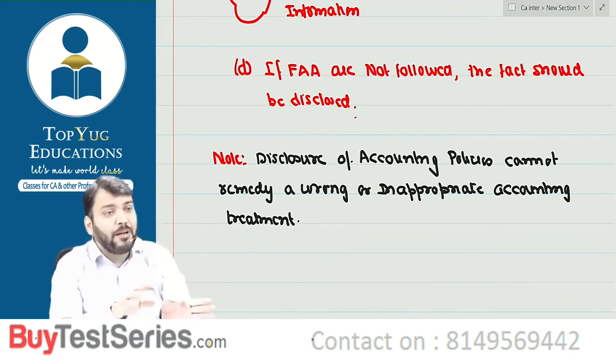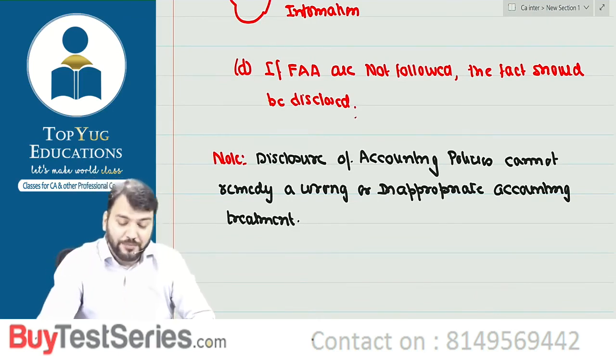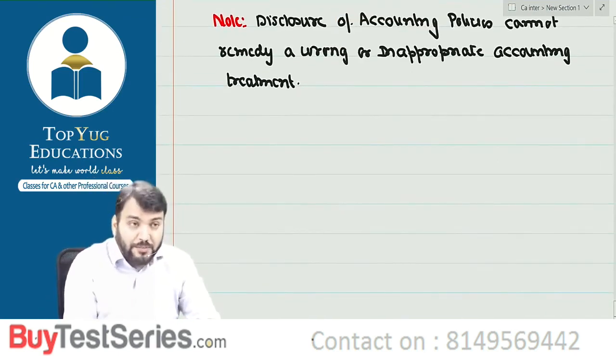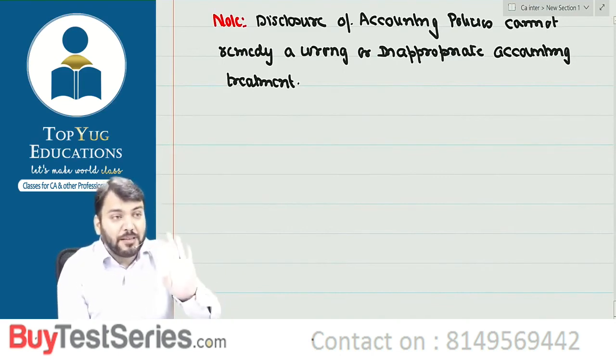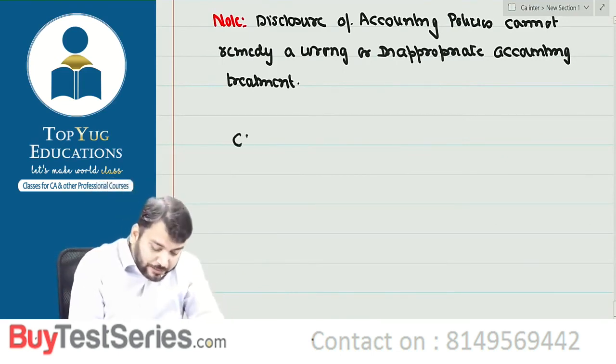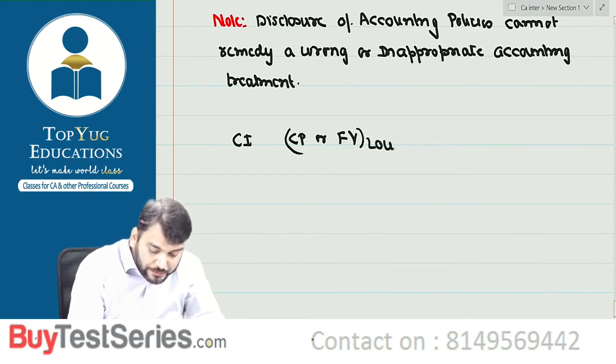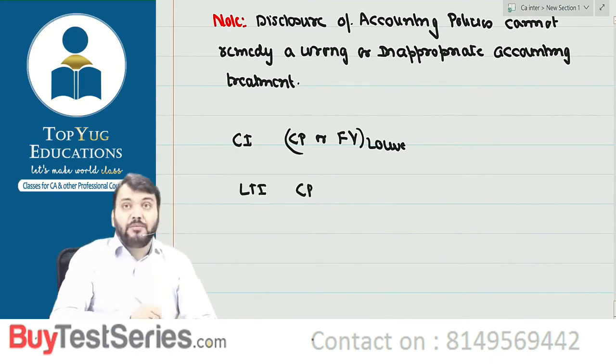Let us take one example of investment, because investment we have done, correct? So we have already done investment. AS13 we have done, and there it says current investment should be valued at what? Cost price or fair value, whichever is lower, correct? And long term investment is valued at what? Cost price, correct? Are you getting what I am saying?